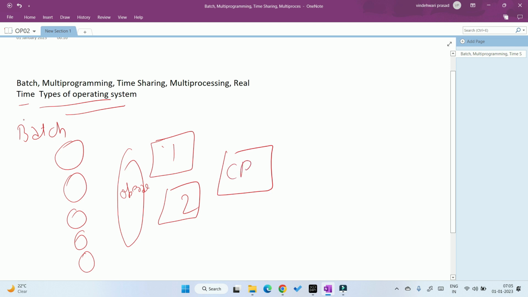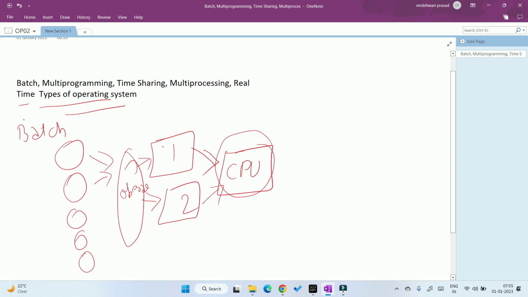Okay, so you send the jobs, and the operator will batch them according to similarity into different groups. So what will happen? First, one batch will go and execute in the CPU. And till the full work does not complete, batch 2 is not allowed to enter the CPU.